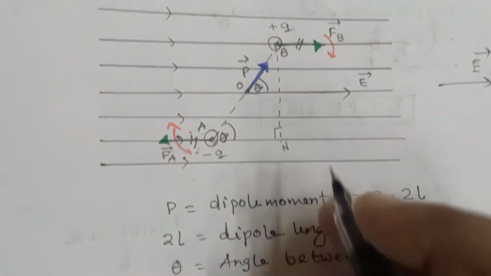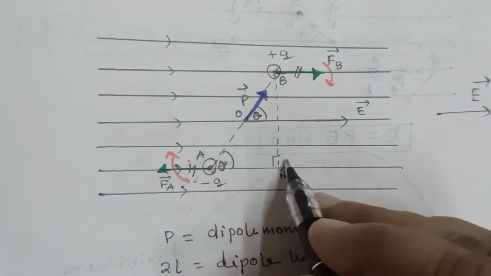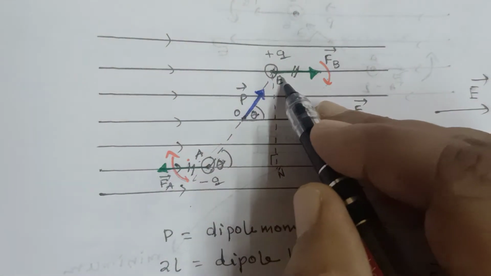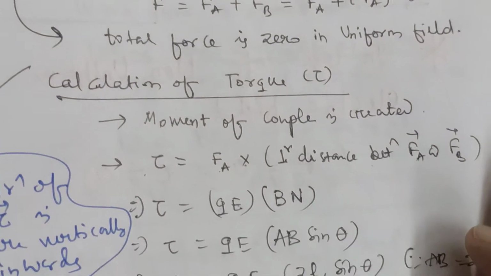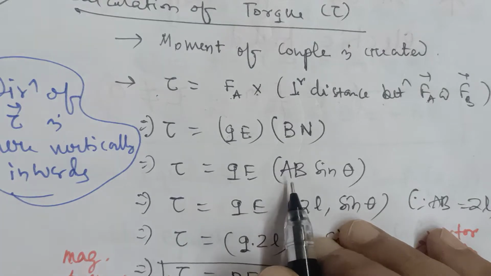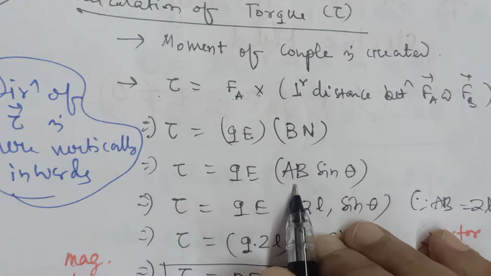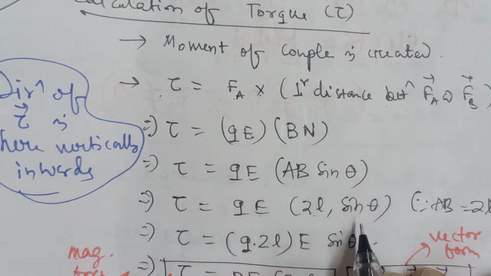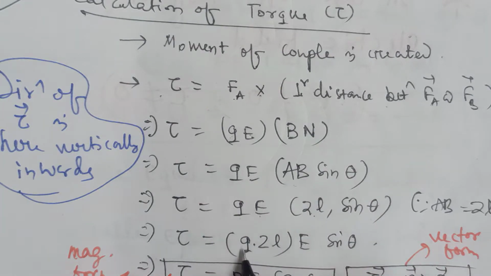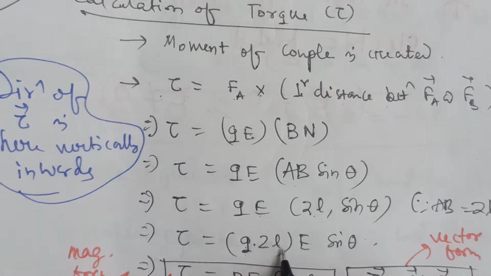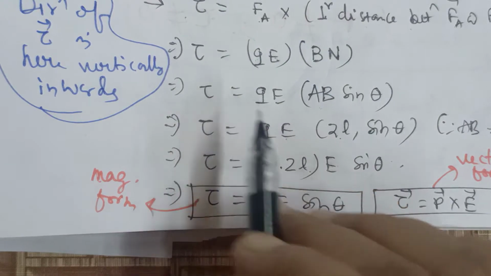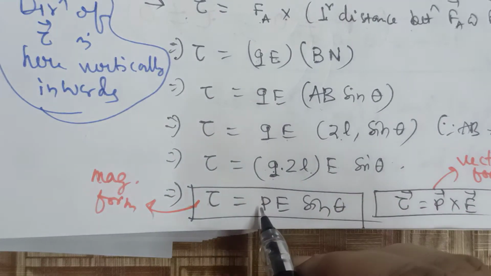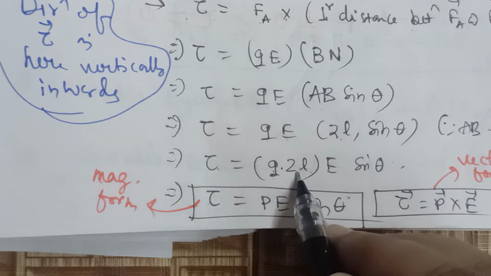The perpendicular distance is Bn. Again I am showing this figure. If it is a right angle triangle and I take sin theta equal to Bn by Ab, then Bn is equal to Ab sin theta. That's why instead of Bn we have written Ab sin theta. Ab is your dipole length 2l. This is QE into sin theta. Now arrange this: Q into 2l kept very close to each other, then E sin theta. Here Q into 2l is the electric dipole moment, which we studied in the previous class. So from this derivation, the formula is: torque is equal to pE sin theta.